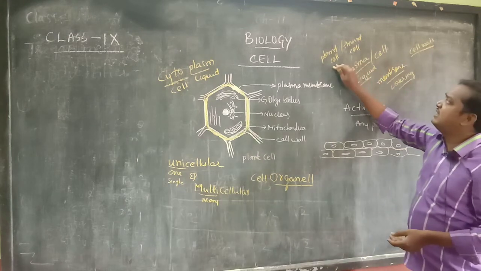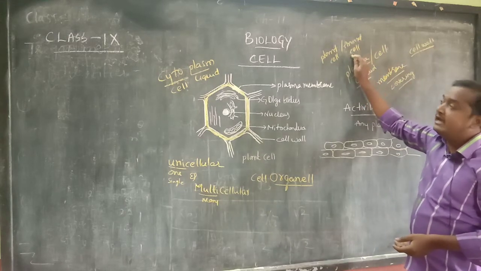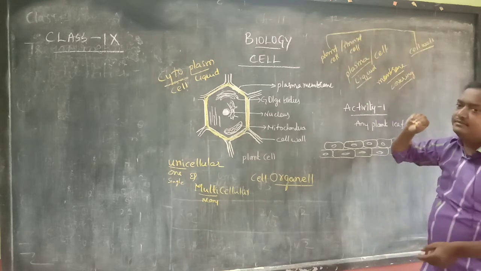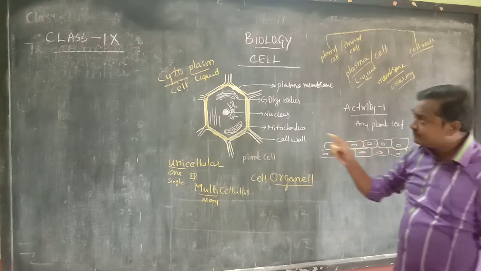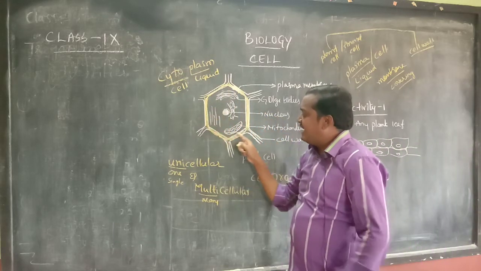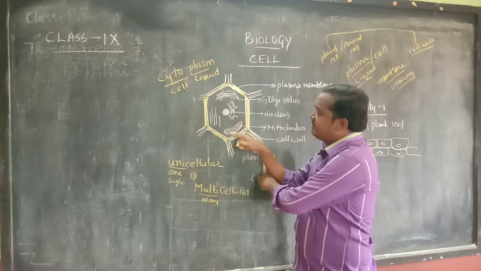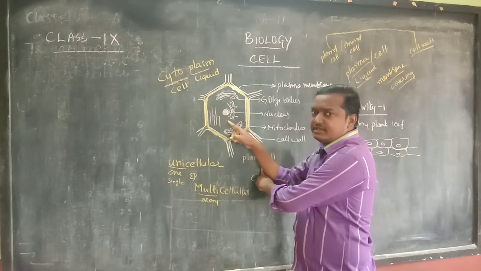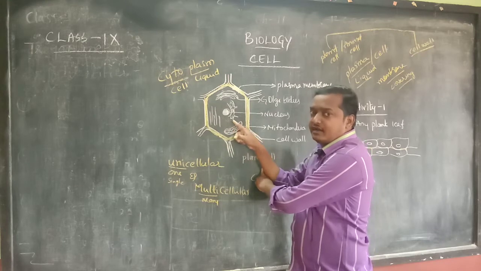In a plant cell or animal cell, in plant cell the cell wall is present. For example, the outermost covering of a cell in a plant cell. This is the plant cell. The middle part is the cytoplasm, or plasma, a liquid.